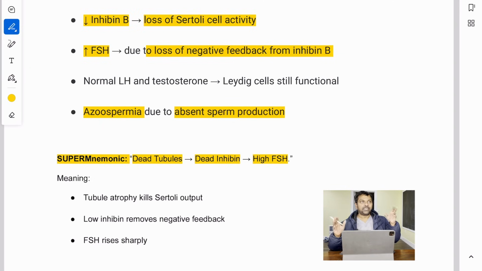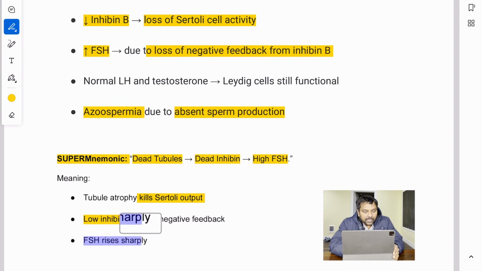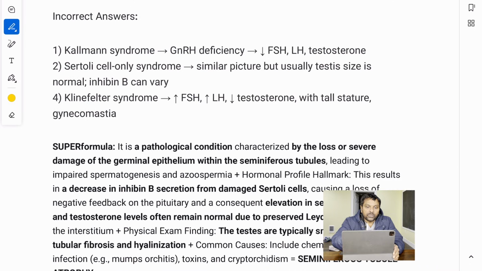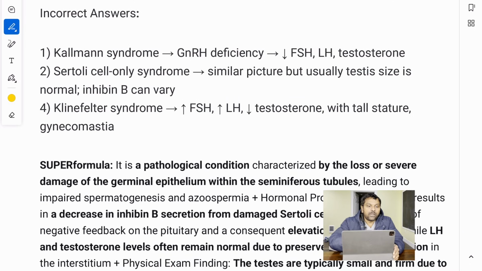Remember that sentence. Dead tubules, dead inhibin, high FSH. So when the seminiferous tubules have died and that atrophy kills Sertoli output, there is a low inhibin level, and that removes the feedback, and FSH rises sharply. All right, folks, that is the explanation to this question. And now you might ask, why not the other things?